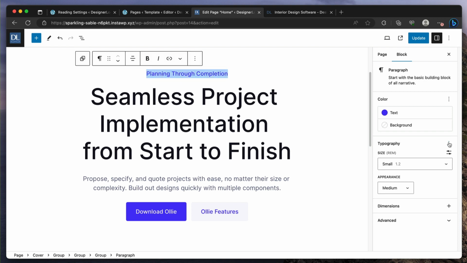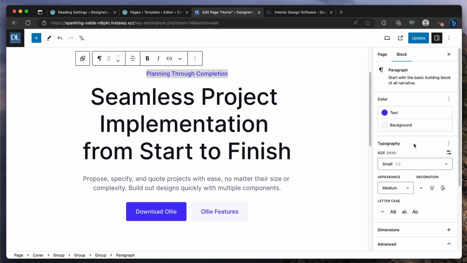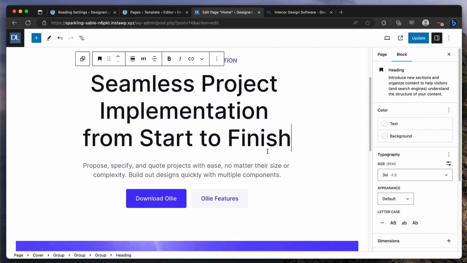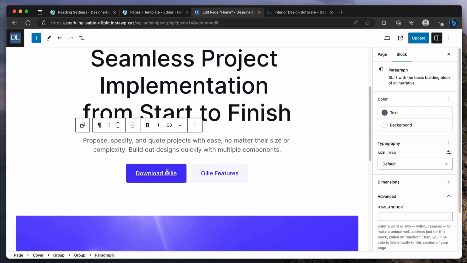And here I can set the letter case like that. This can change completely, right? But at least you've got something.